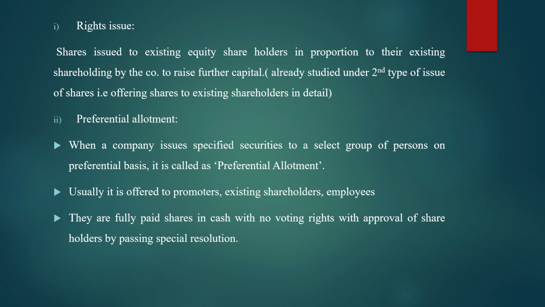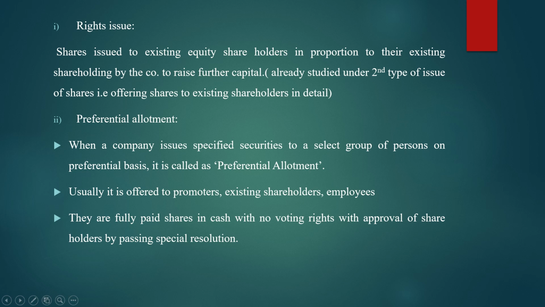And even though the shareholders get the shares from the company, they have no voting rights. That is, voting rights are not given to the shareholders. And before offering the shares to the shareholders, the company has to take the permission from the shareholders by passing a special resolution. So these are the few points relating to preferential allotment.